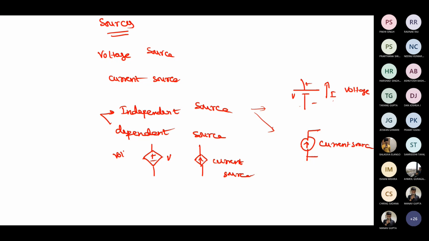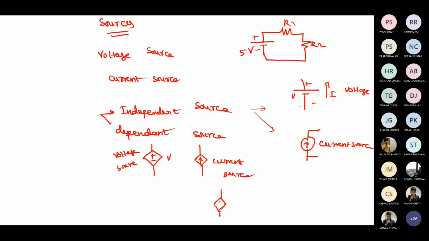Okay. For example, in any circuit, if I put like this, normally I'm used to drawing one voltage source like this, with V, R1, R2. So this voltage, for example, if I'm saying 5 volt, means this is going to produce 5 volt by itself. It doesn't depend upon any of the resistors. So this is called an independent source.